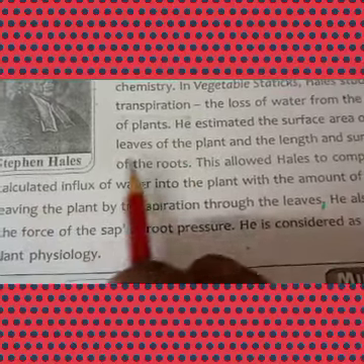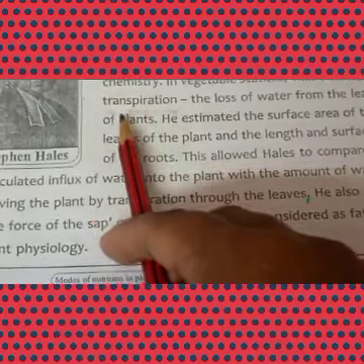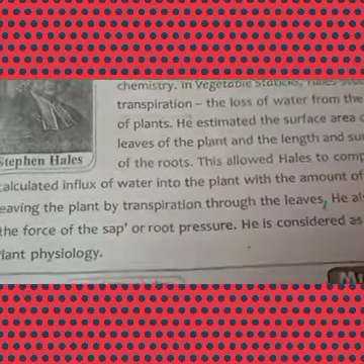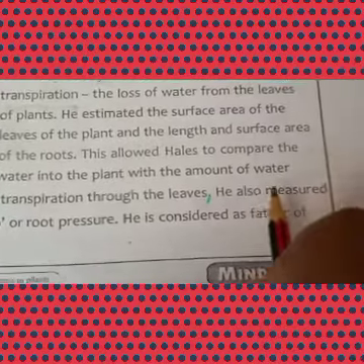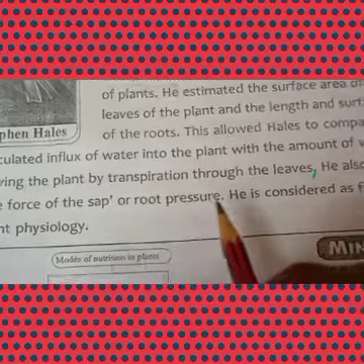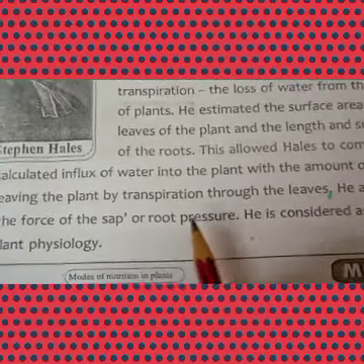How much water the plant contains, and at the same time how much water it transpires. He also measured the force of the sap, or root pressure.